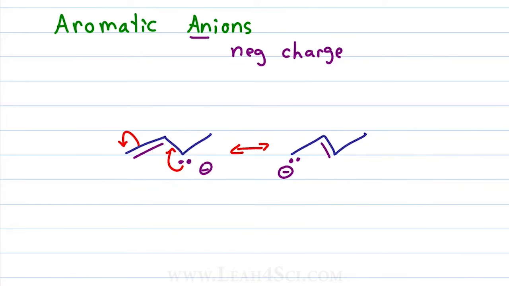In order for these electrons to resonate, the carbon has to hybridize to sp2, putting the lone electrons into a p orbital so that it can participate in the resonance. And this is something to keep in mind when evaluating the aromatic anions.